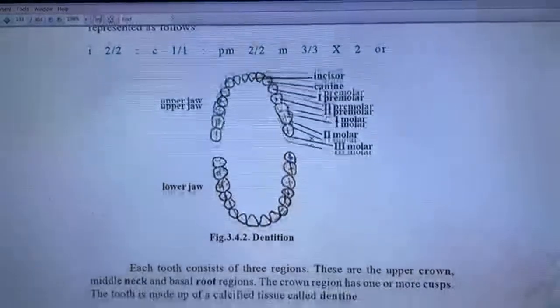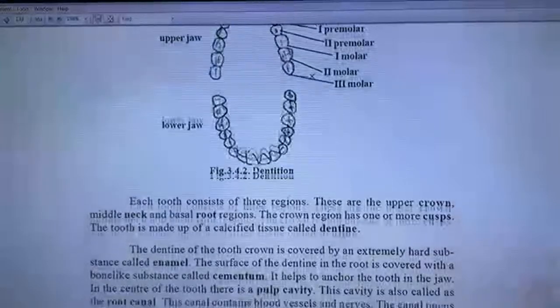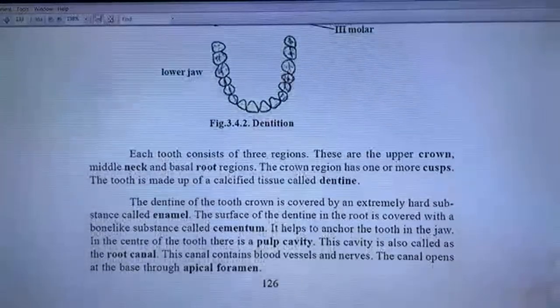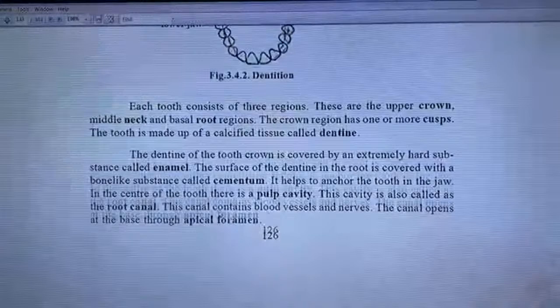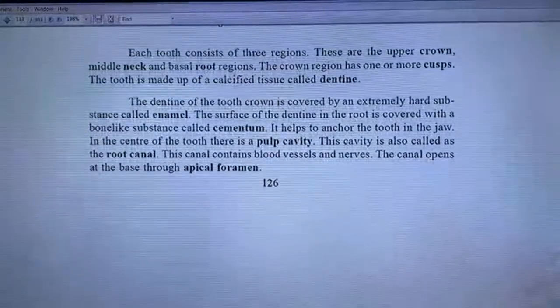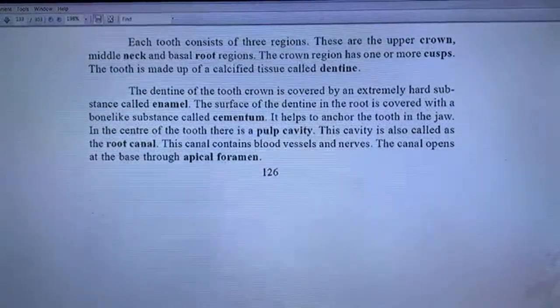Each tooth consists of three regions. These are the upper crown, middle neck, and basal root regions. The crown region has one or more cusps.